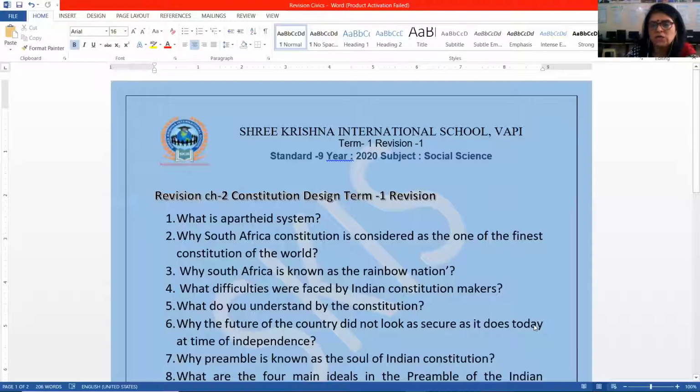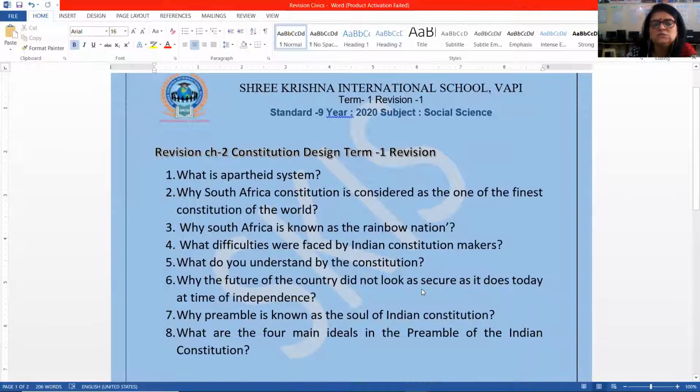Okay, constitution design, term 1 revision. What is the apartheid system? All of you are very well aware of it: racial discrimination policies, all the conditions you need to write. Why is the South African constitution considered one of the finest constitutions of the world? We have already marked this answer: this constitution is drafted based on the equality of race, equal rights among men and women, equal rights among all races, and it gives extensive human rights.